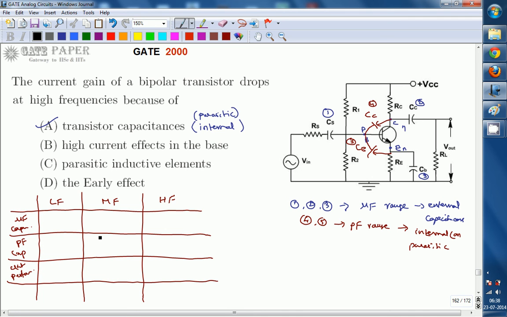So first one, at low frequencies, microfarad capacitances are existing. That implies nothing but they will be present. Microfarad capacitors exist, that is, external capacitors should be considered at low frequencies, whereas picofarad capacitances act as open circuits, and circuit performance will become reactive now because capacitances are present.